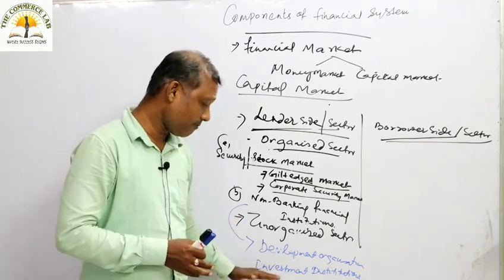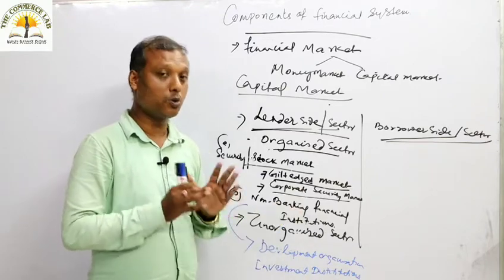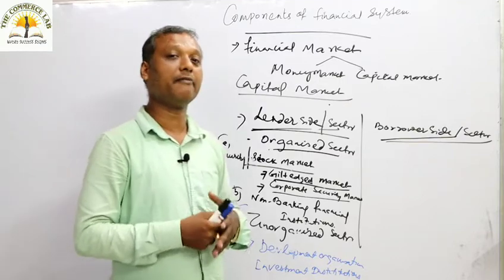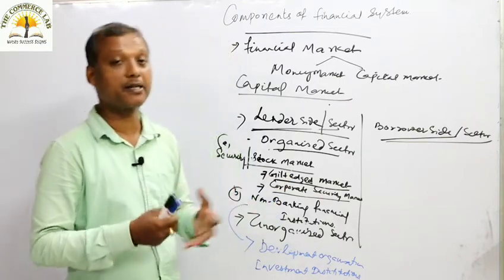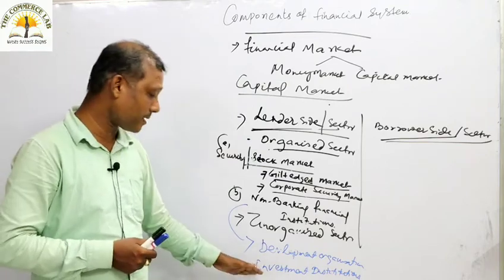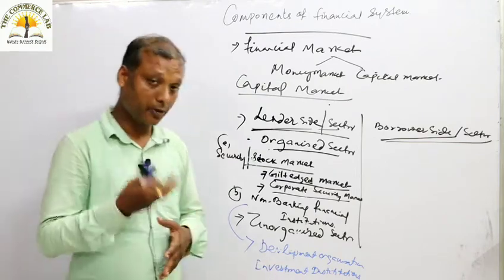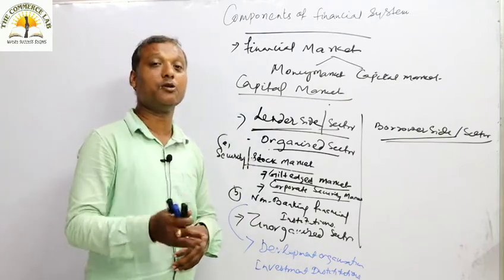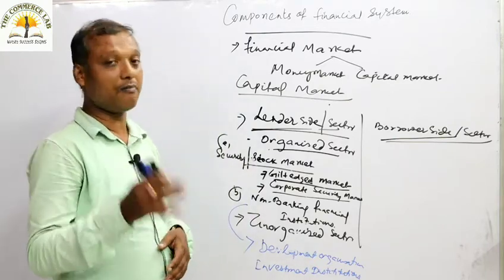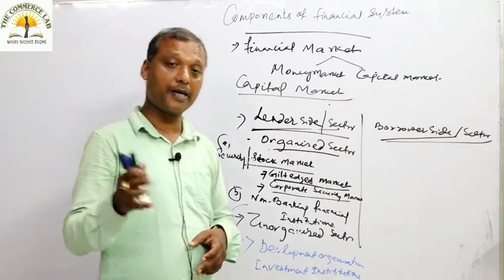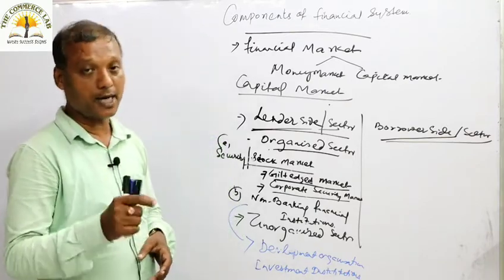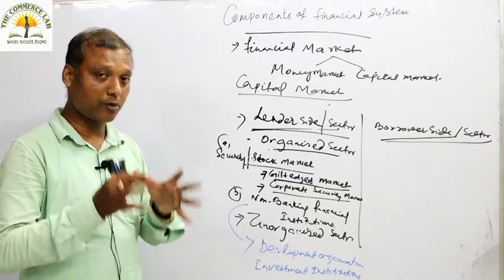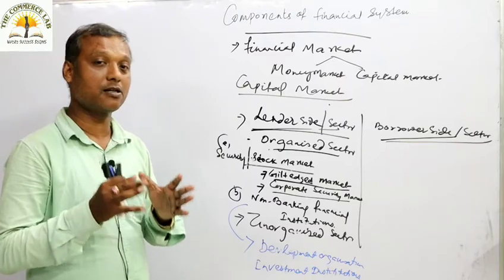Understood? So investment institutions are those who specifically help people by investing their money in different investing companies, in different investment groups. The investment institutions may be in the form of UTI, LIC, or your general insurance companies. General insurance companies means National Insurance Corporation of India, New India Insurance Company, the Oriental Insurance Company, like this. They are the groups that belong to general insurance companies.